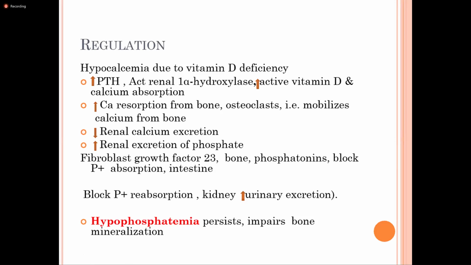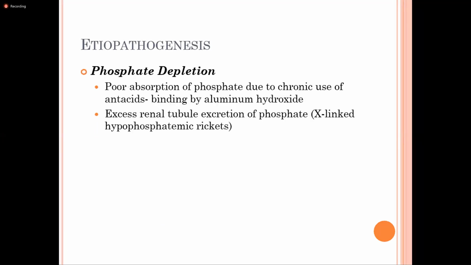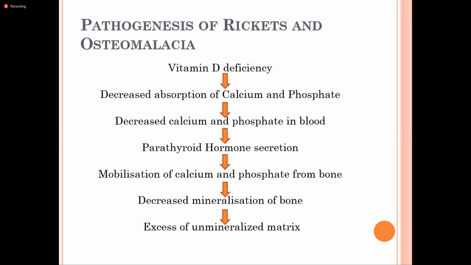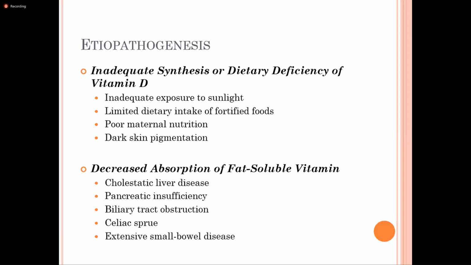Okay, now etiopathogenesis. These are the etiology. We are having a short pathogenesis as well. Etiology, ma'am, what are the causes of rickets and osteomalacia? There is inadequate synthesis or dietary deficiency. How? Inadequate intake of the fortified food.